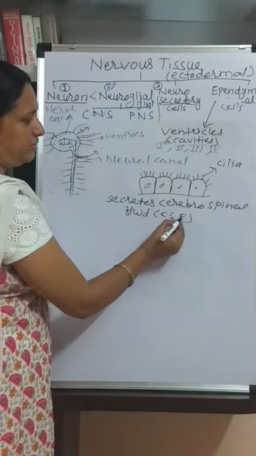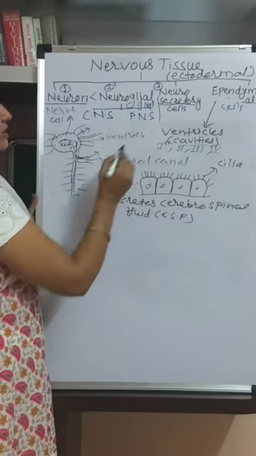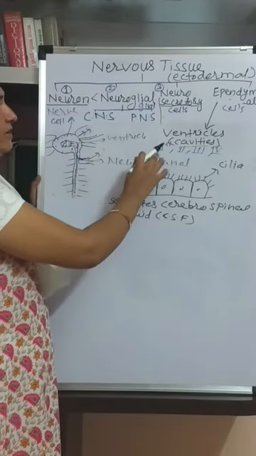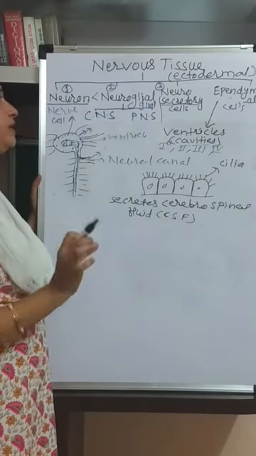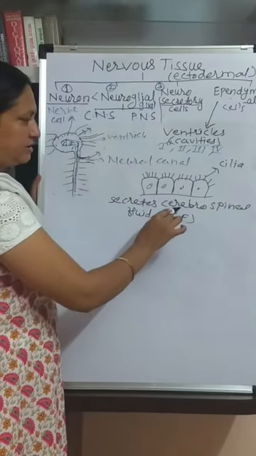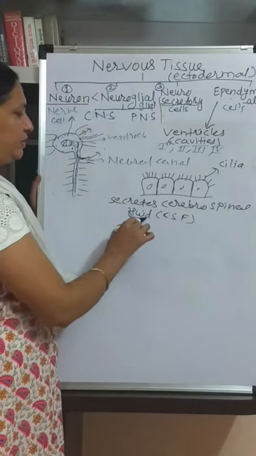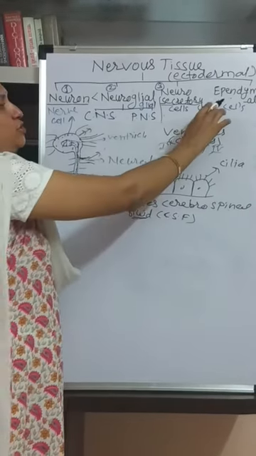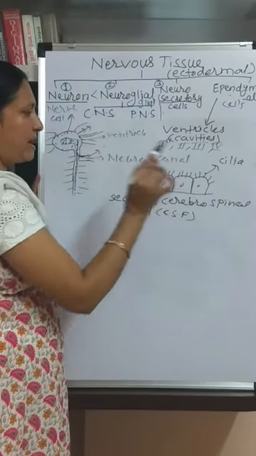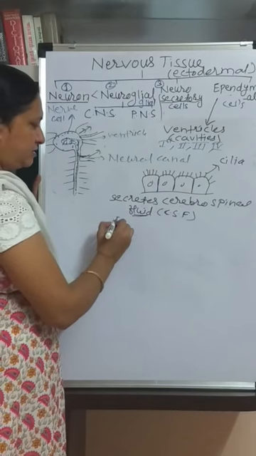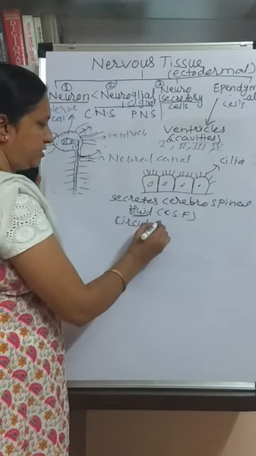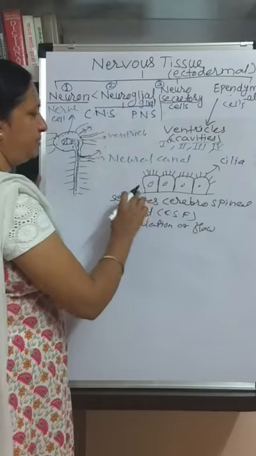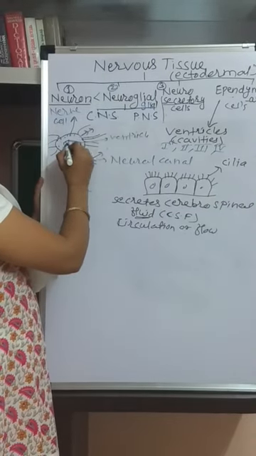In short, it is called CSF, cerebrospinal fluid. These cavities, these ventricles are filled with a watery substance. This cavity inside the brain and spinal cord is filled with a watery substance that is called the cerebrospinal fluid, and this fluid is synthesized, secreted by the ependymal cells. So the function of ependymal cell is the secretion of cerebrospinal fluid as well as the circulation. It is also helpful for the circulation or flow of the CSF inside the brain and spinal cord.